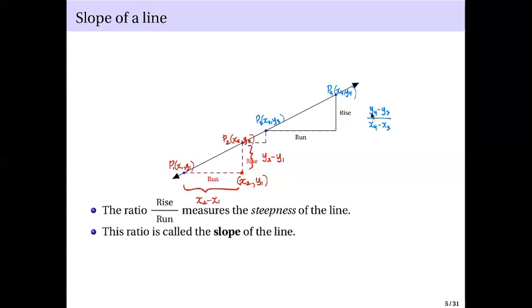In the numerator, your minuend here is y4. It's coming from point 4. So if you write your denominator, the minuend, the x-coordinate, must be coming from point 4 also. That's why we write x4 as the minuend. So y4 minus y3 over x4 minus x3. So I chose P4 to be the minuend for the ratio.